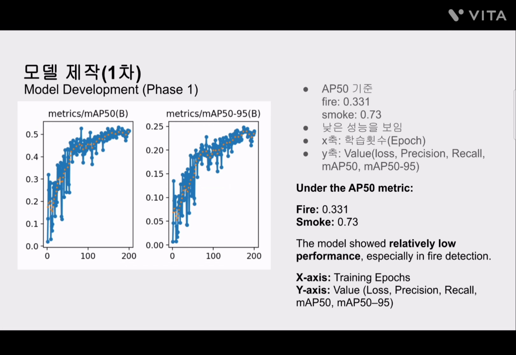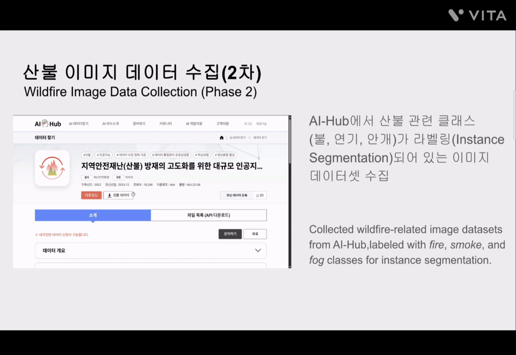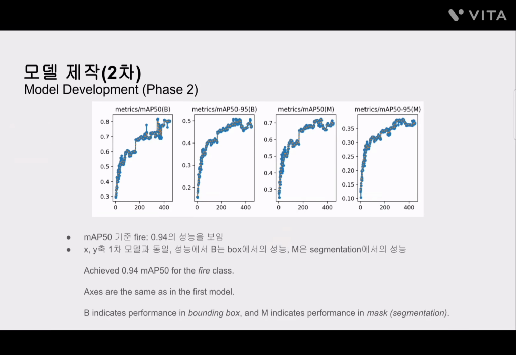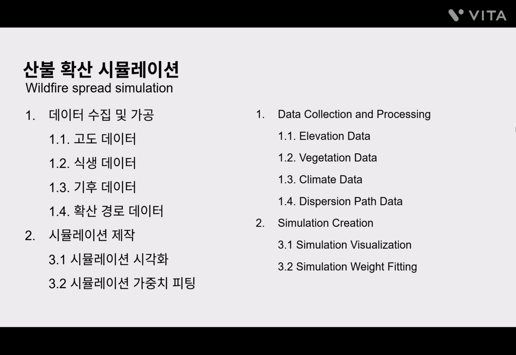Because Model 1 did not reach a performance level suitable for practical use, I proceeded to develop a second model. For Model 2, I collected a labeled wildfire dataset from AI Hub and performed data preprocessing to build a dataset containing only the fire class. As a result, Model 2 achieved an mAP50 score of 94%. Next, I'll walk you through how we built a wildfire spread simulation.